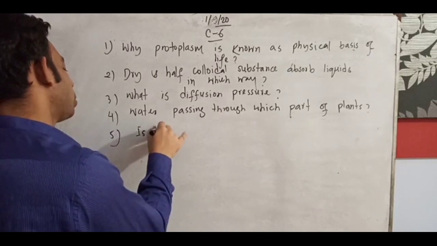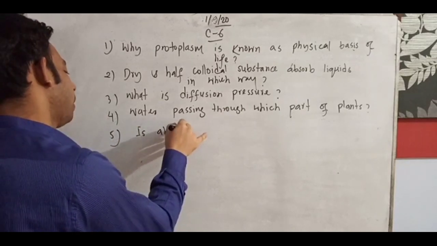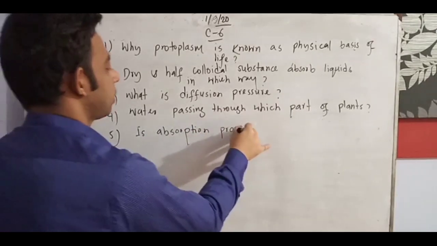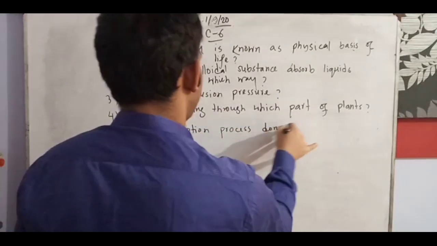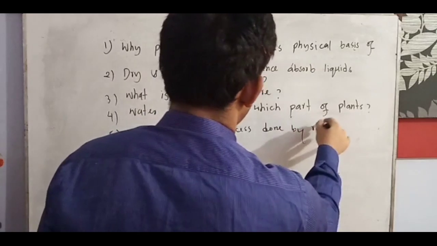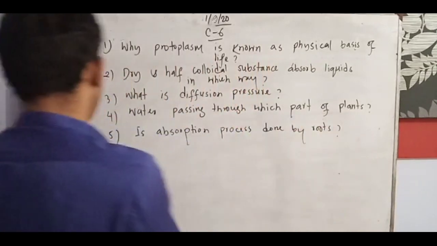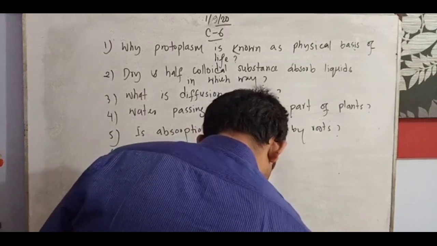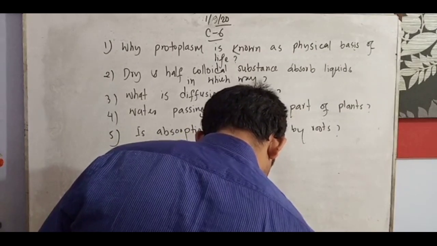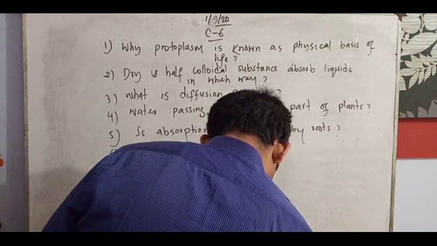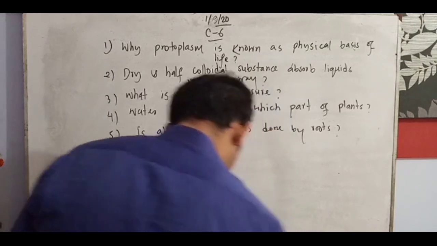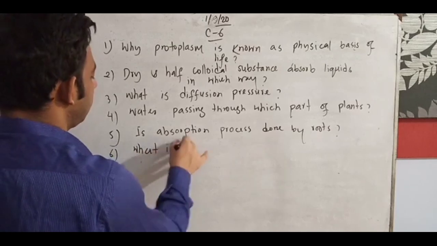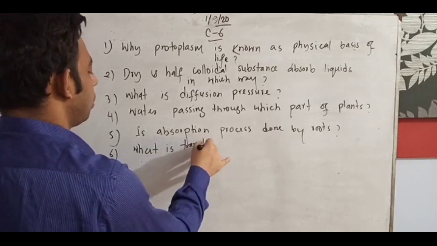Is the absorption process done by roots? Number 6, what is translocation?